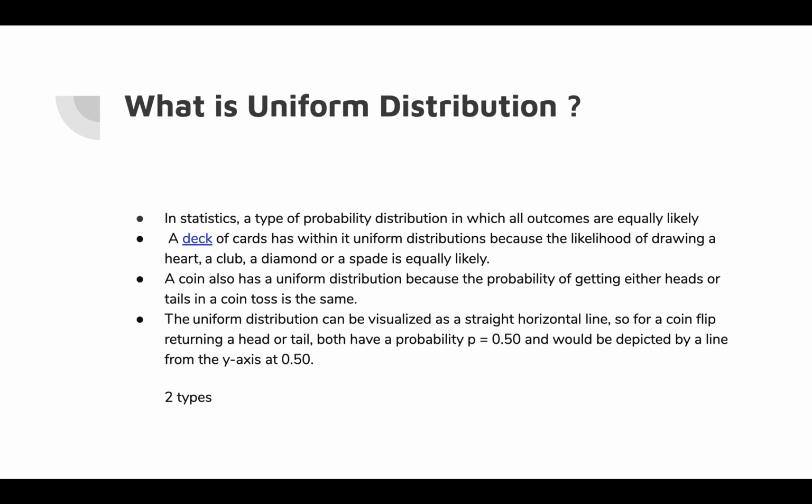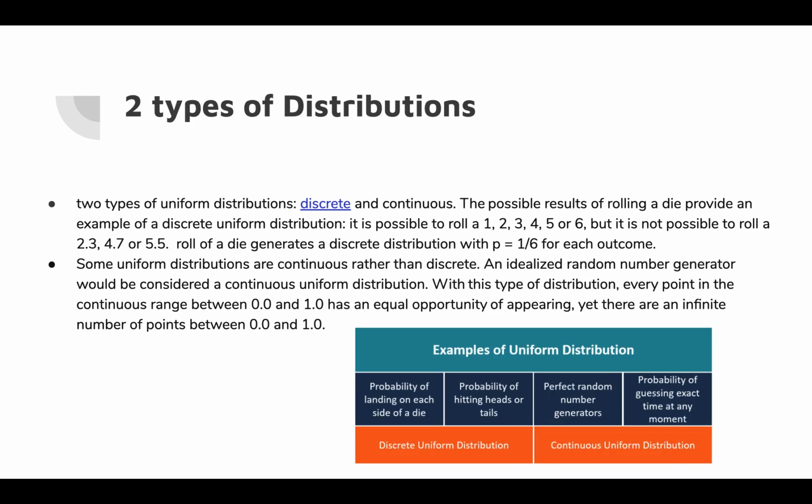Same thing with a coin toss. It also is considered uniform distribution because the probability of getting either heads or tails in a coin toss is the same. Uniform distribution can be visualized as a straight horizontal line. So for a coin flip returning a head or tail, both have the probability of 0.5 and could be depicted by a line from the y-axis at 0.5.